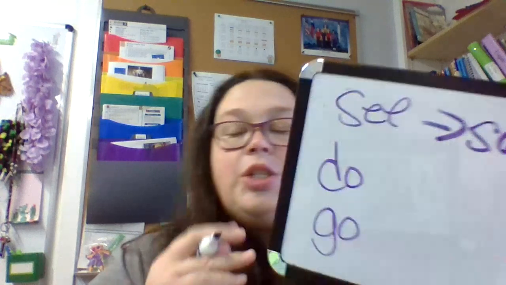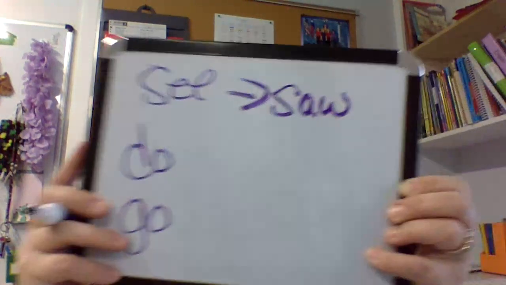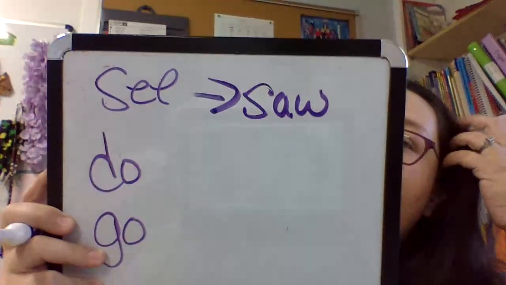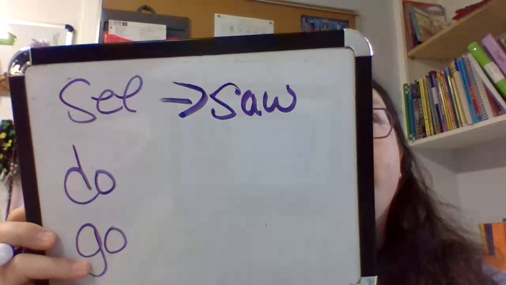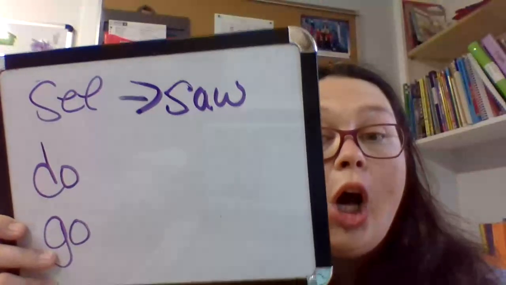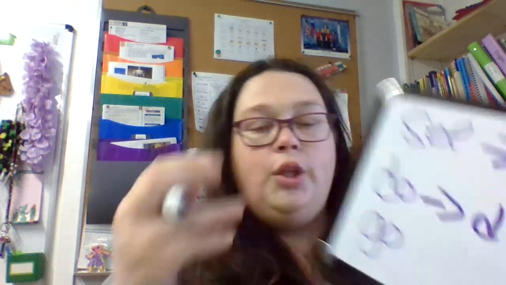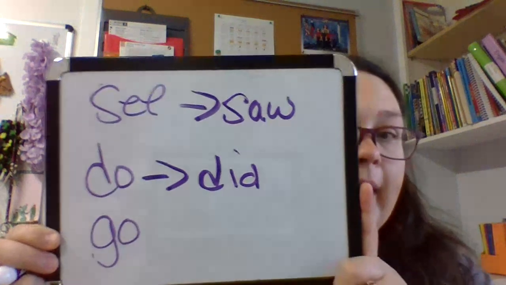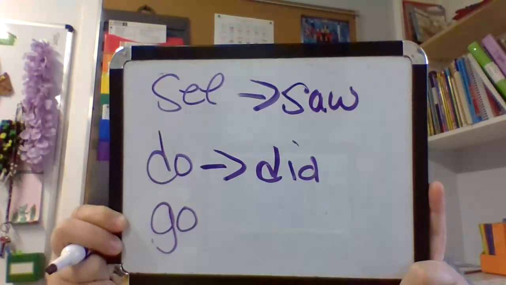And in the past, we change the word all the way. So see becomes saw. She saw the bird. She saw it. Do becomes did. You did your homework. You're not doing it right now.